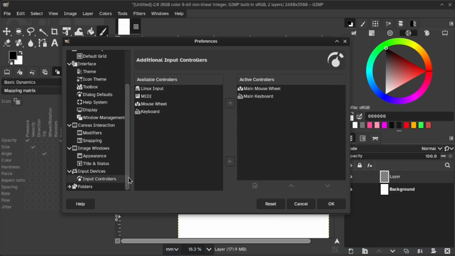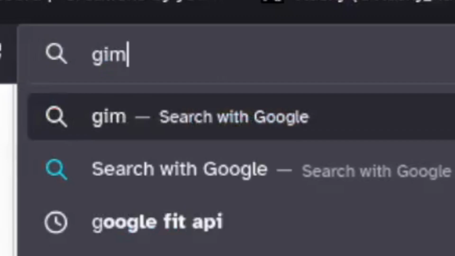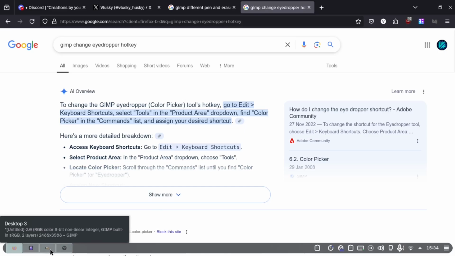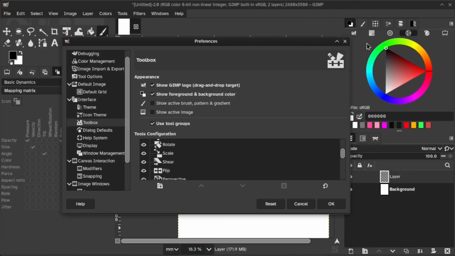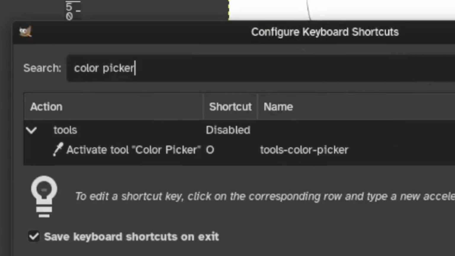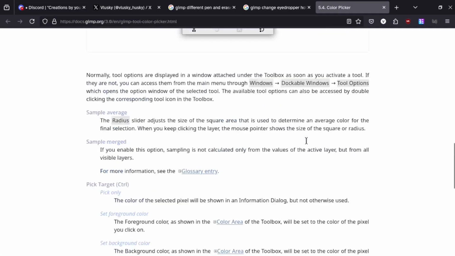What devices do we have? We have a pen. Oh shit! Why would you want to use a MIDI controller for this? Edit keyboard shortcut? It's in a different panel. It's in a different dialogue. Are you kidding me? Disabled. Oh, that's not what I'm looking for though. What's the word for it?